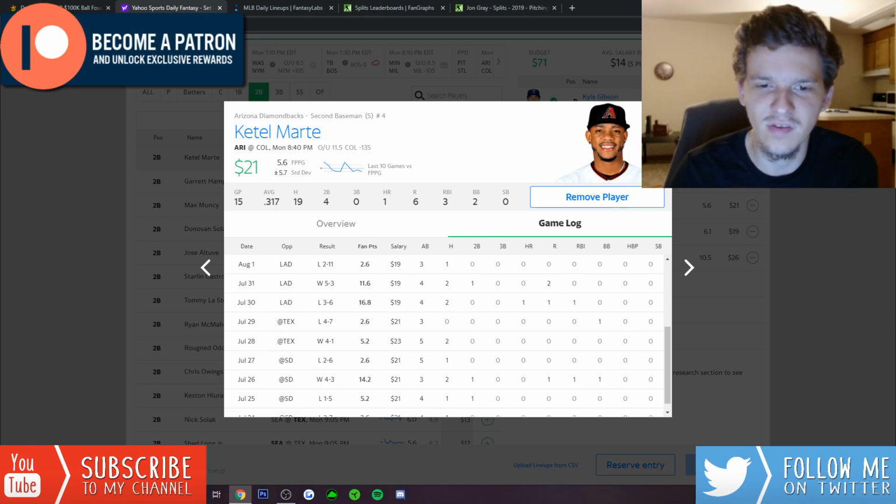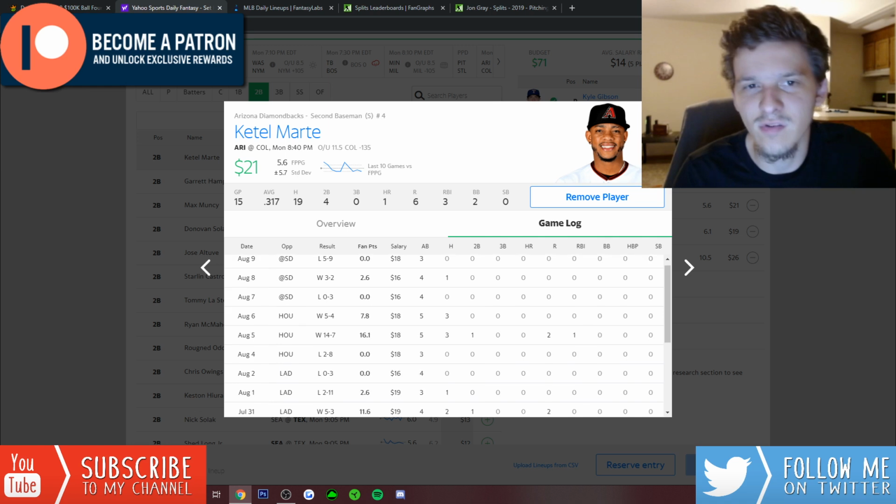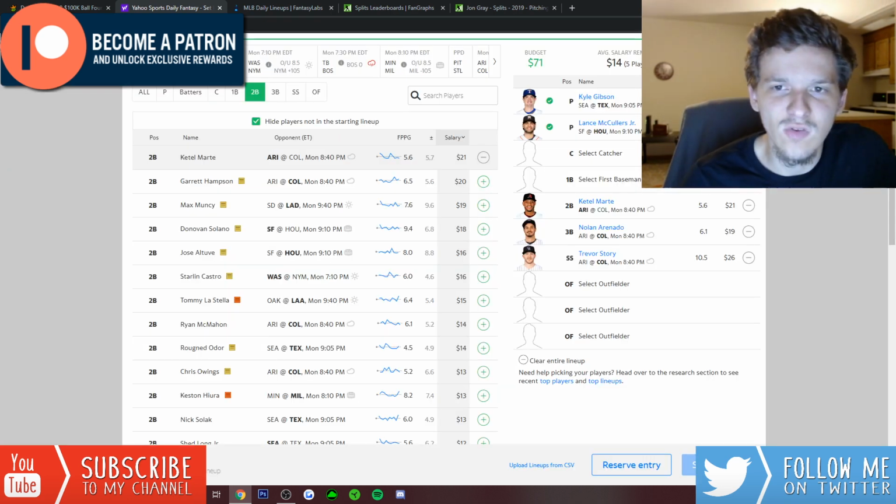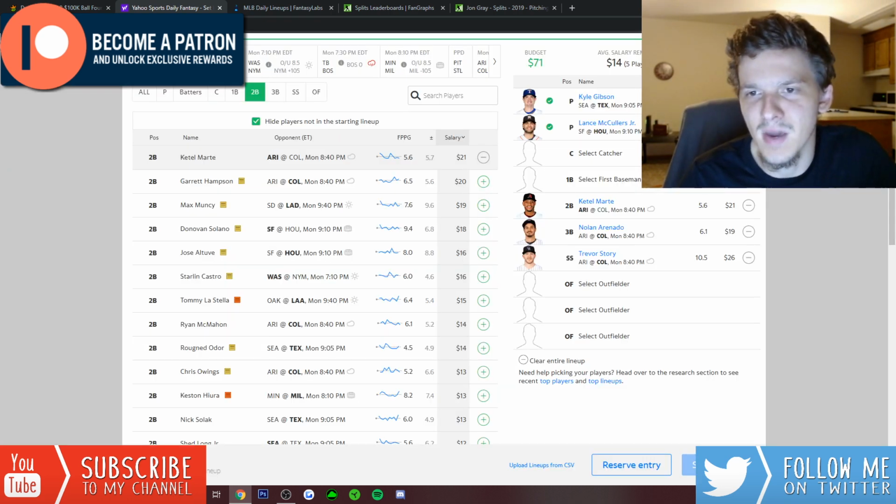Only 1 home run on the season, but still, this is a guy that puts the ball in play, doesn't strike out much, in Coors Field. I think Marte has had a ton of success in Coors throughout his career as well. On Yahoo at $21, I love him as one of the top second basemen. Definitely going to be in my Diamondback stacks. Definitely going to be using him as a one-off, in mini stacks.